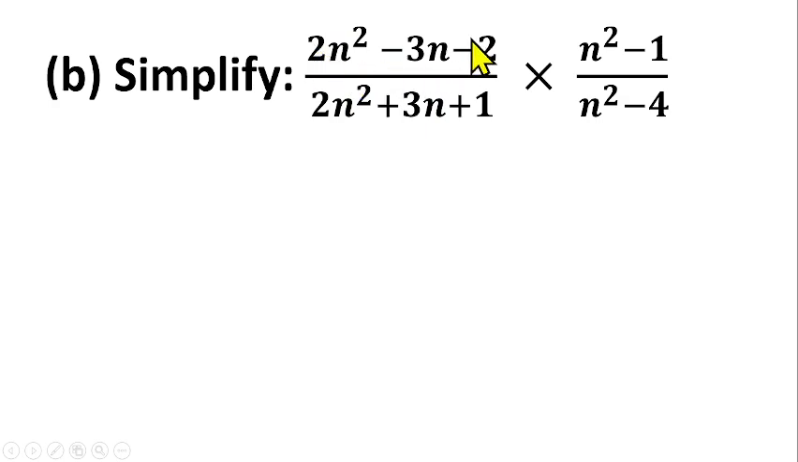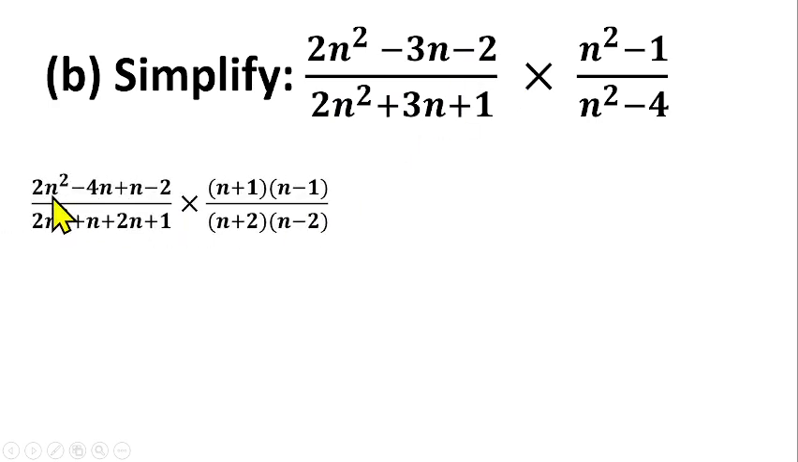So 2 multiplied by minus 2 gives us minus 4. Then two numbers that multiply together to give us minus 4, and when you add them together give us minus 3. That should be minus 4 plus 1. So that now gives us 2n squared minus 4n plus n minus 2 for this one.